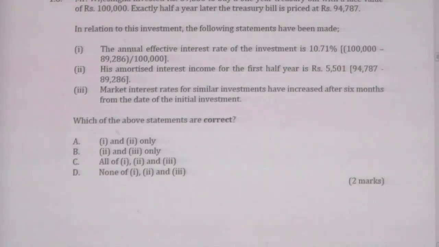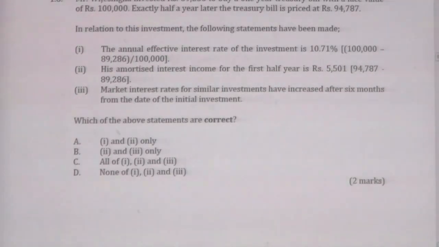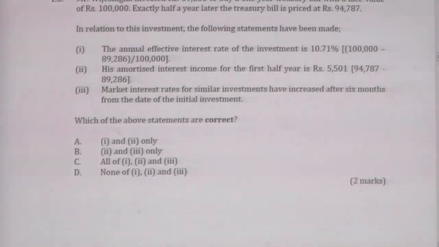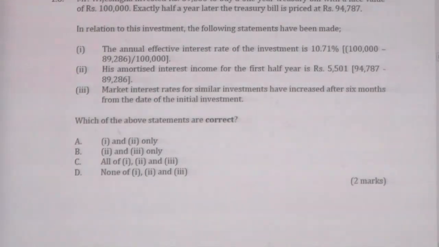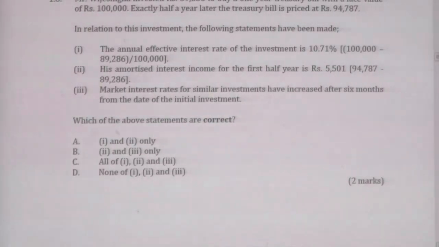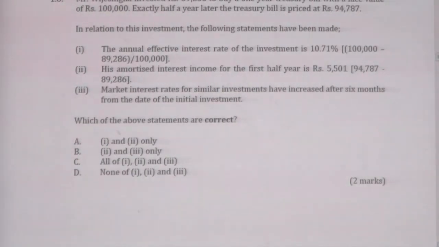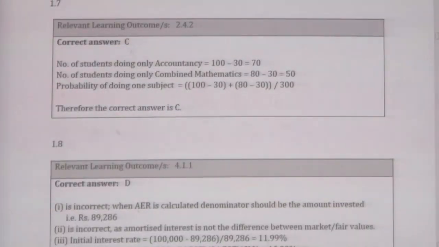In relation to this investment, the following statements have been made. The annual effective interest rate will be 100,000 minus 89,286 divided by 100,000. His historical amortized interest income for the first half is 5,501, the difference between the half-year value and the initial value. Market interest rates for similar investments have increased after 6 months from the date of initial investment. Which of the above statements are correct? That is 1.8.